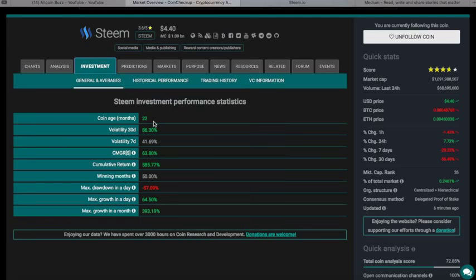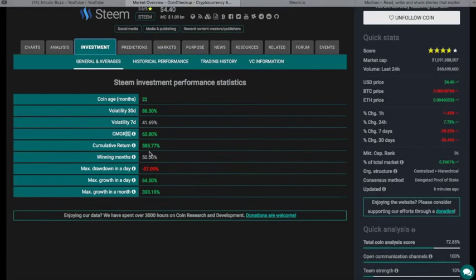This is such a clean way, guys, to get a quick analysis of your favorite coins, ICOs, and compare them to the other things in the same sector. We're in the social media sector. All right, volatility is listed, but the cumulative return since it launched, 585%. I like that. 50% of the months have been winning. And this is big right here.